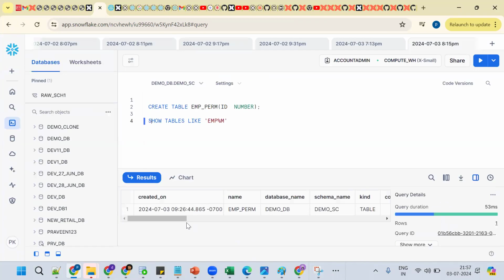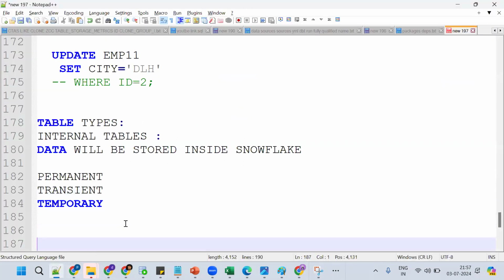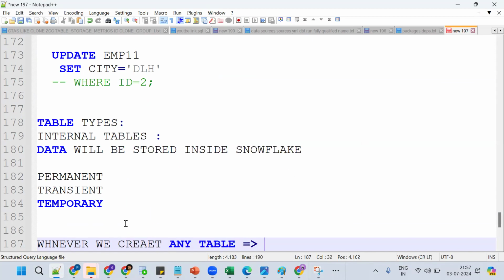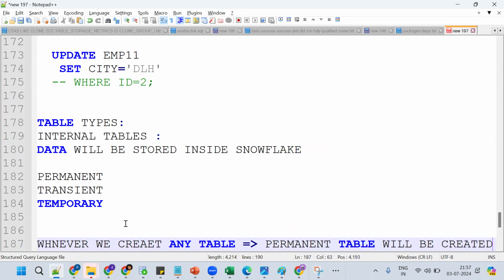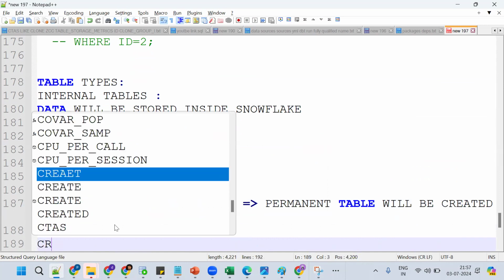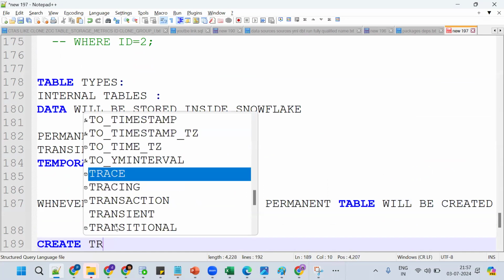Now see here what happened. The kind will be permanent. Now, this is important: whenever we create any table, by default a permanent table will be created. Whenever you create any table, by default a permanent table is created. Same thing, now I want to create a transient table. Now we should use the transient keyword.